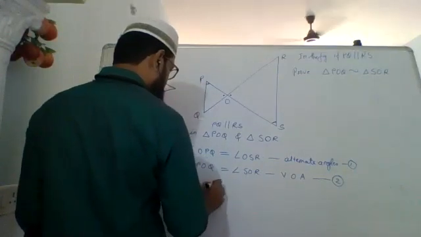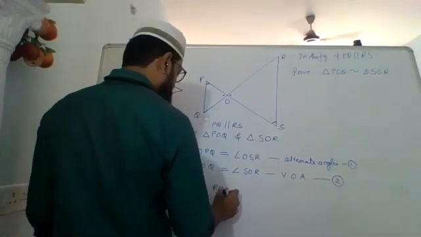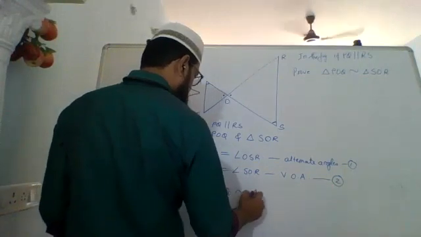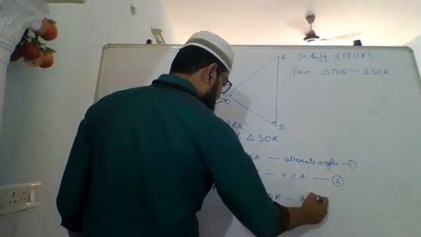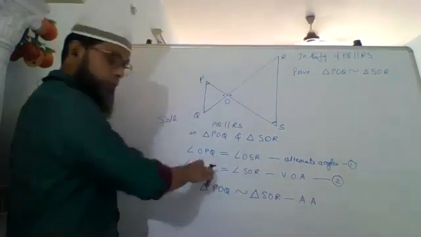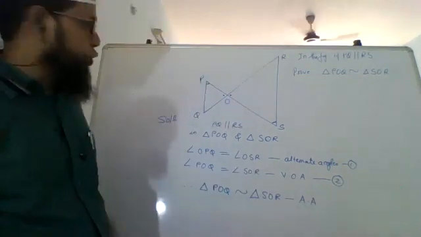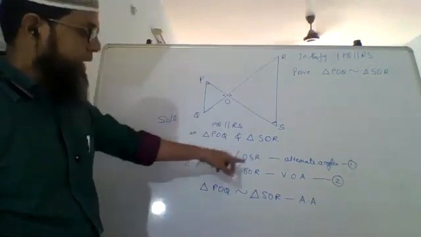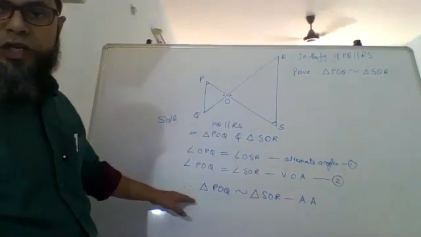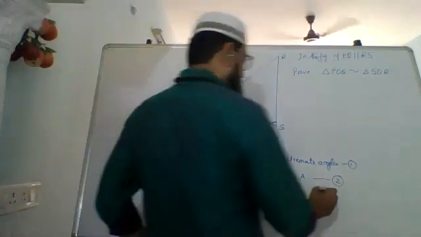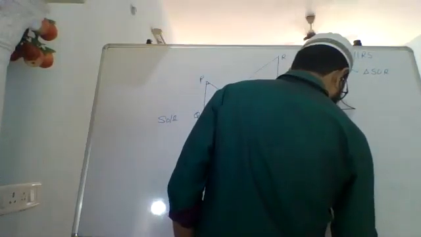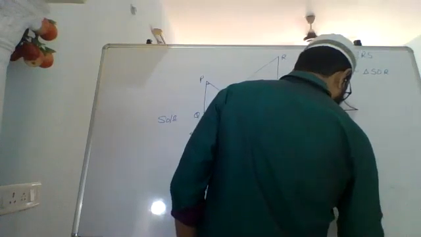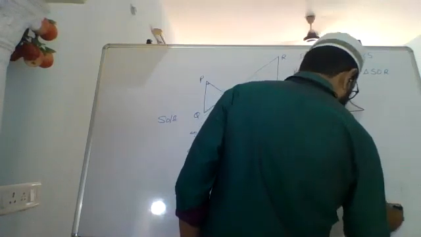Therefore, triangle POQ is similar to triangle SOR by AA. If you find the third one and show that they are also equal, then you will write AAA. If you use only two, you will just write AA criteria for similarity.